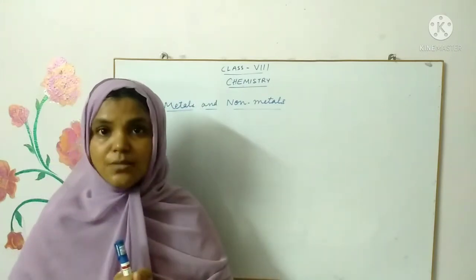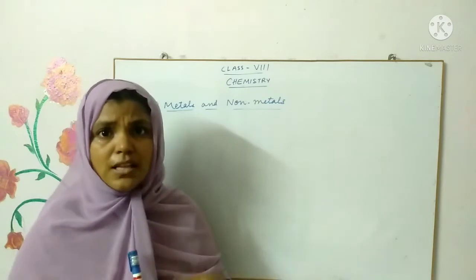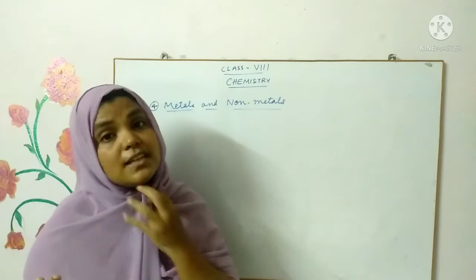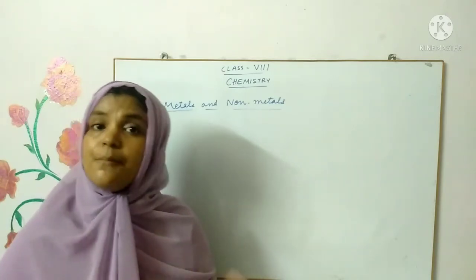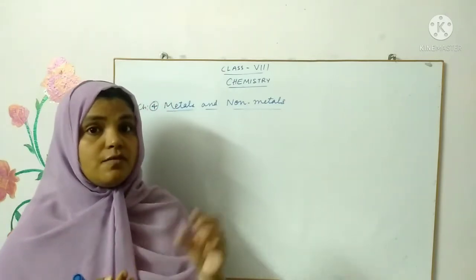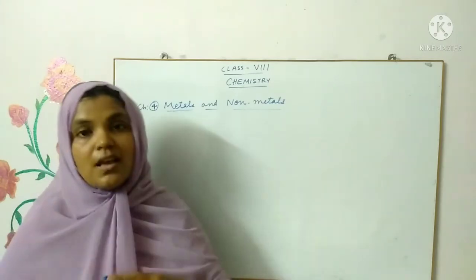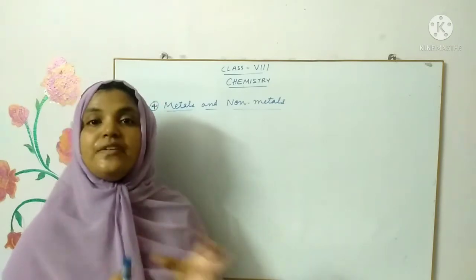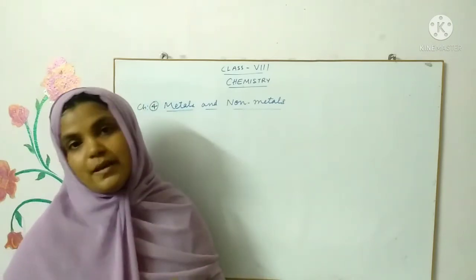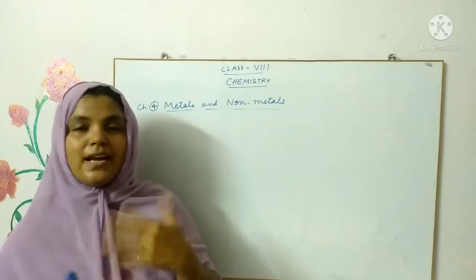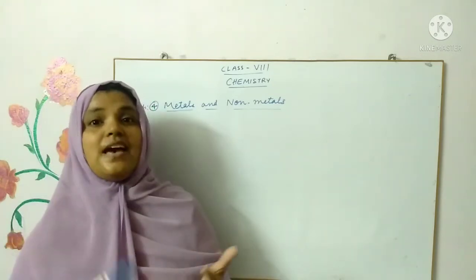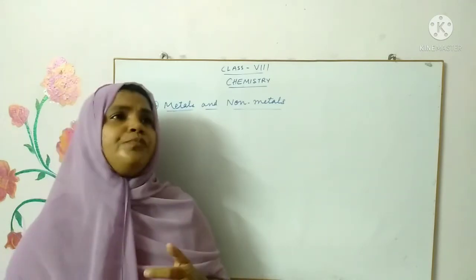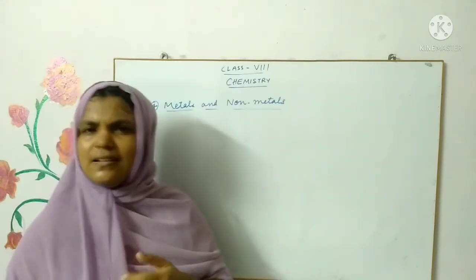Generally metals are solids, but there are metals which exist in liquid state too. One good example is mercury, and there are substances which turn to liquid when handled, namely gallium and cesium. So these all are the exceptions, children. For every general property we have some exceptions. We have other properties too: they are sonorous, they have high density, they are good conductors of electricity and heat, and so on.